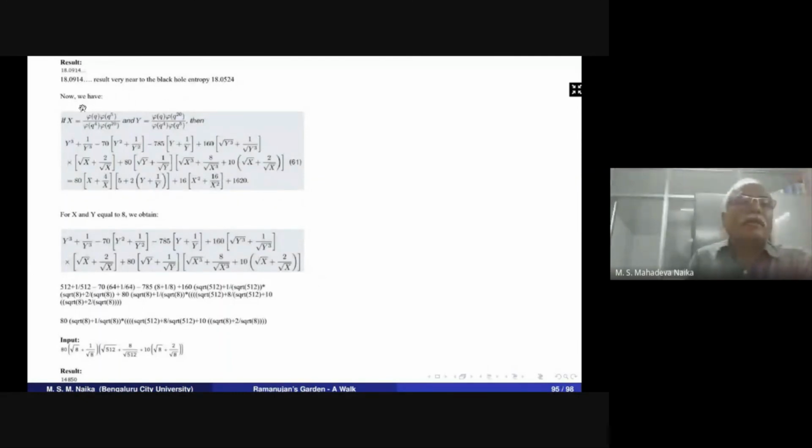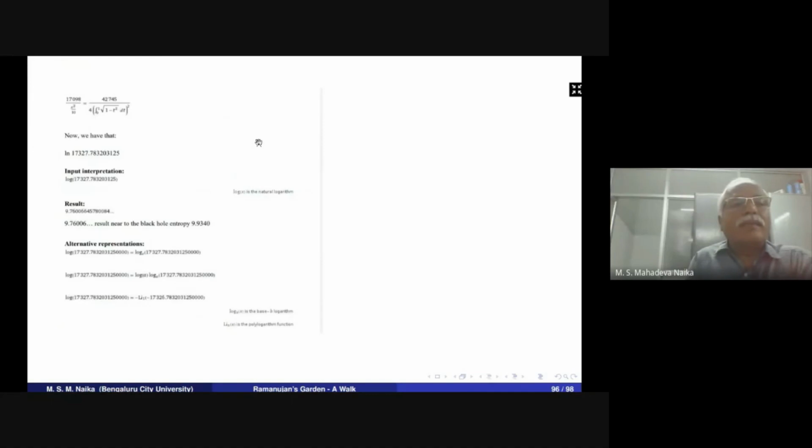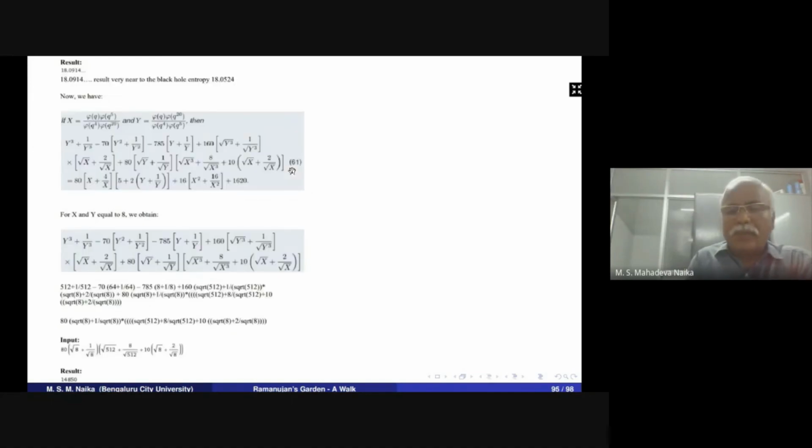Again, they took another modular equation. If x equals phi(q) times phi(q^5) divided by phi(q^4) times phi(q^20), and y as defined here, and then this modular equation as in 61, with x and y equal to 8, we obtained these results.